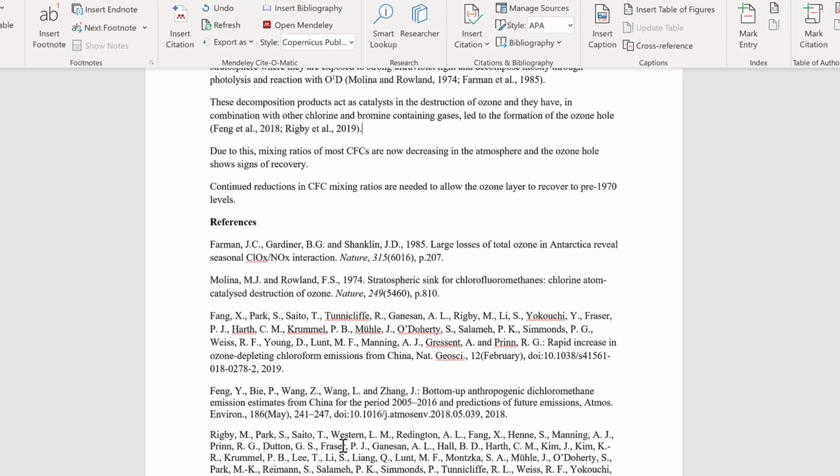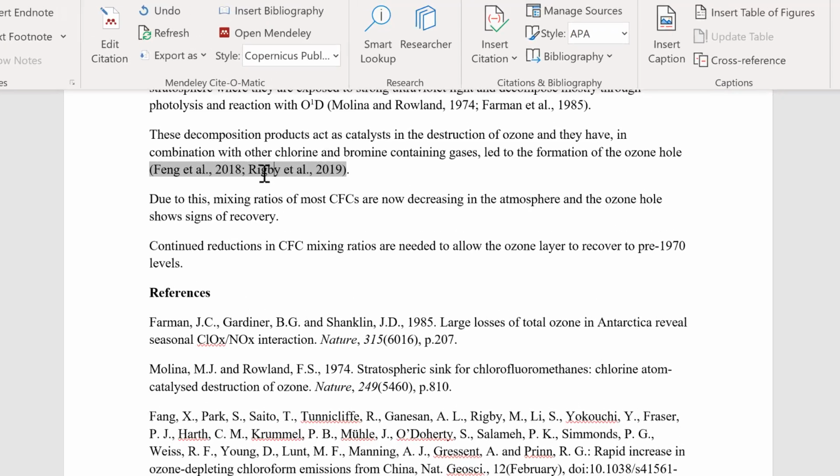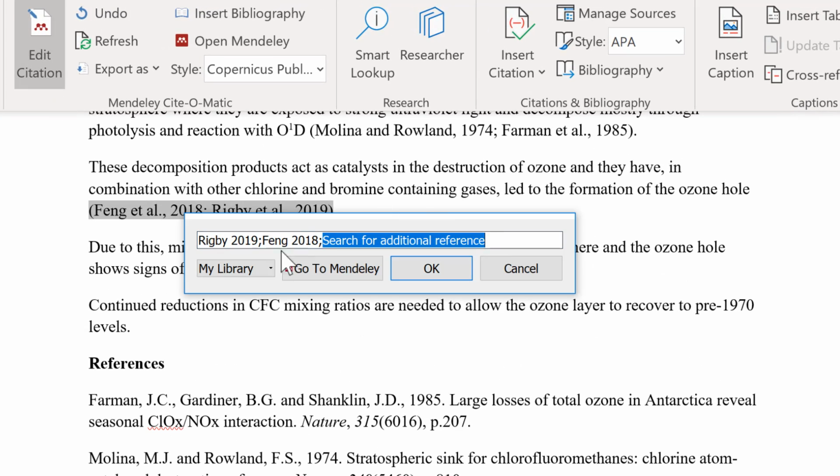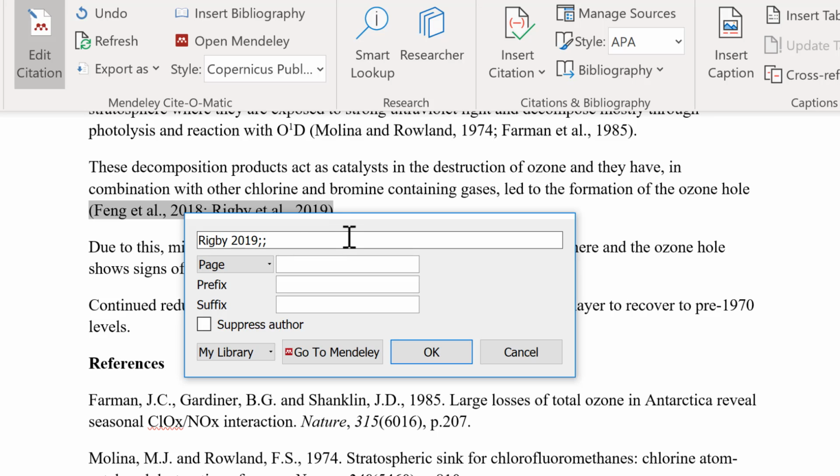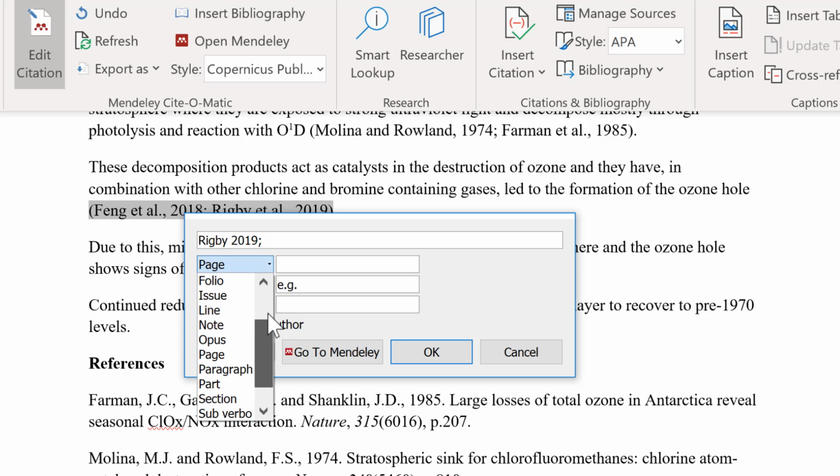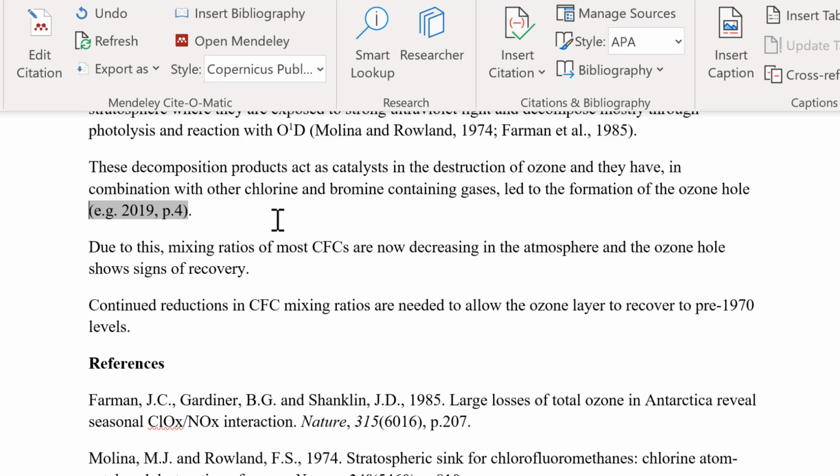Now, even though you can't manually edit the reference list, you can edit the in-text citations. So if I go to Edit Citation, I'm going to delete this one here, but you can see I have options. So I can suppress the author if I want and just have the year. I can change the prefix, so I can have E.G., for example, and I can also add in something after the year. So a page number, for example. When I go OK on this, you can see that the reference has changed.